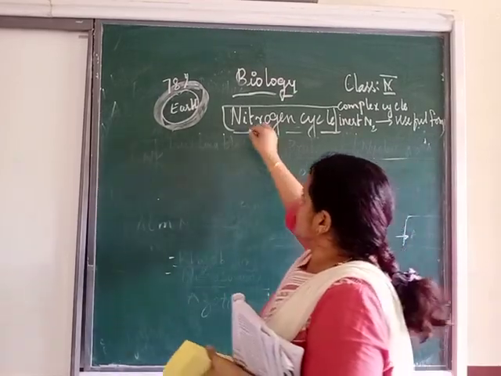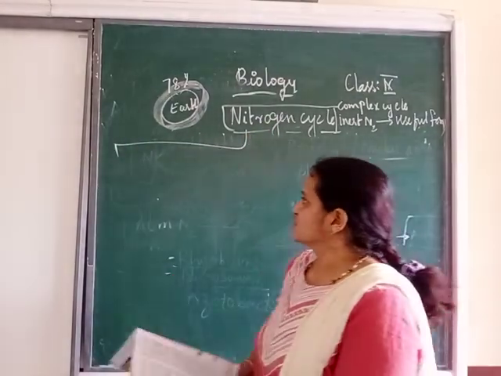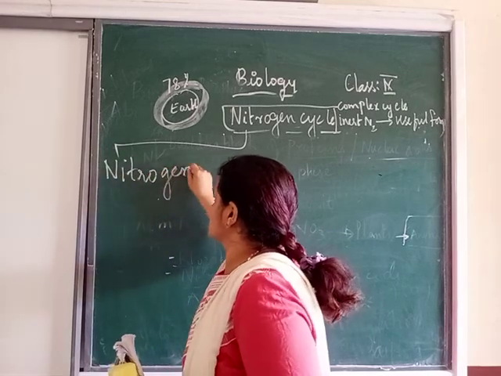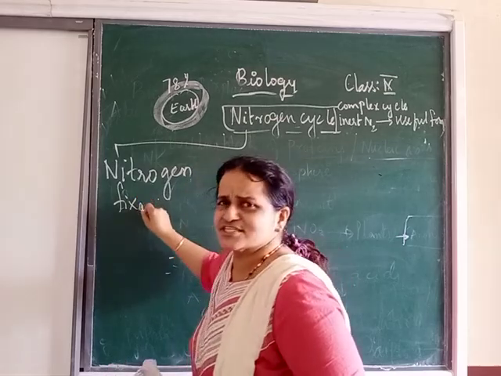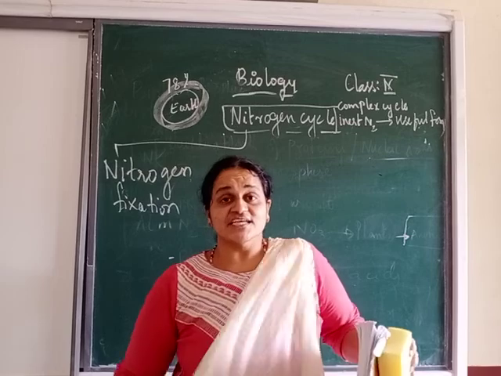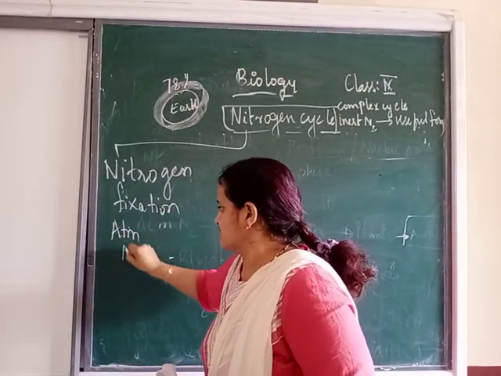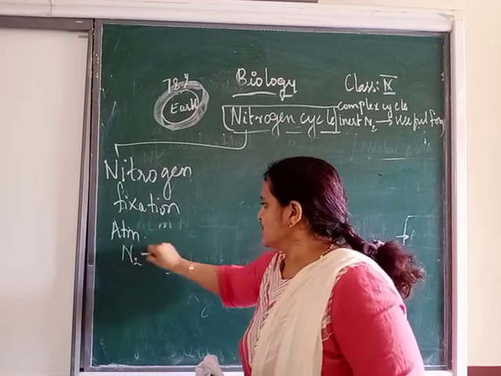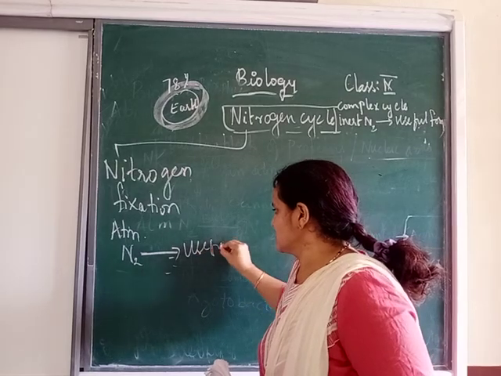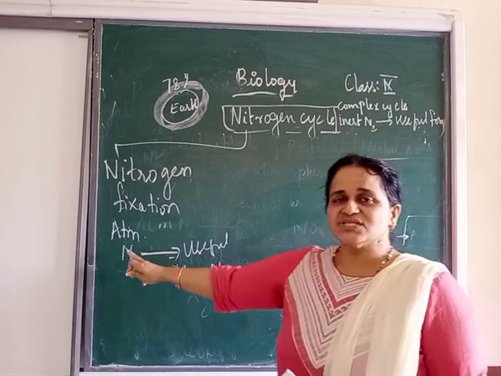In the nitrogen cycle, the first stage we are going to talk about is nitrogen fixation. Just now I told you the meaning of fixation. Fixation means you are converting the atmospheric nitrogen into useful biological forms, that is nitrites and nitrates. And who is doing this work?